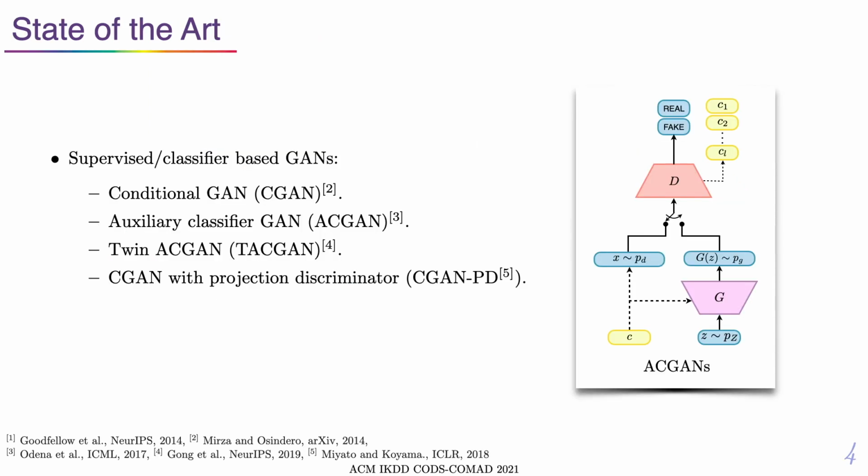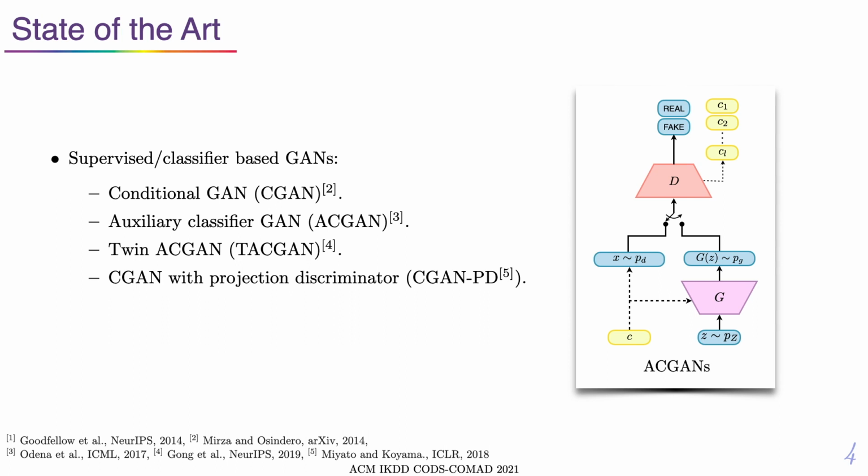Here are some techniques from the state of the art that use somewhat related philosophies. Conditional GANs or CGAN, auxiliary classifier GANs or ACGAN, and their extensions such as the TAC GAN or CGAN PD are class conditional generative models. They are supervised learning frameworks trained with labeled images.